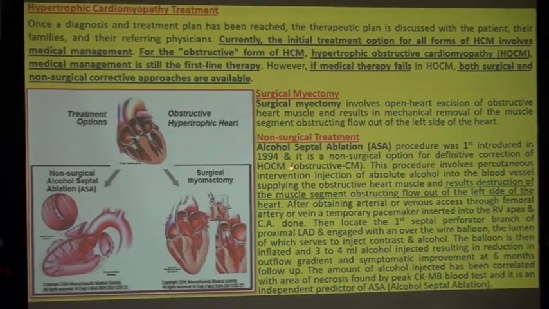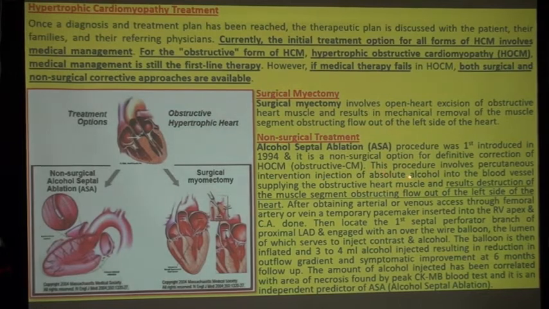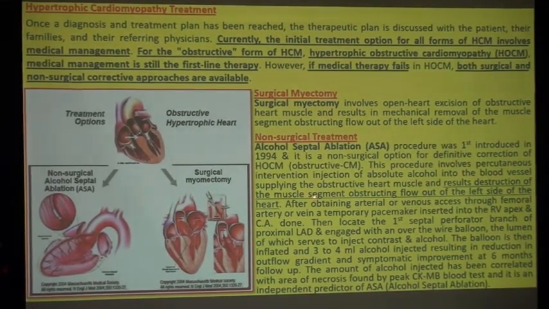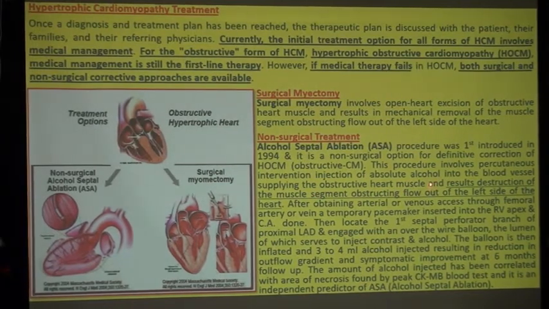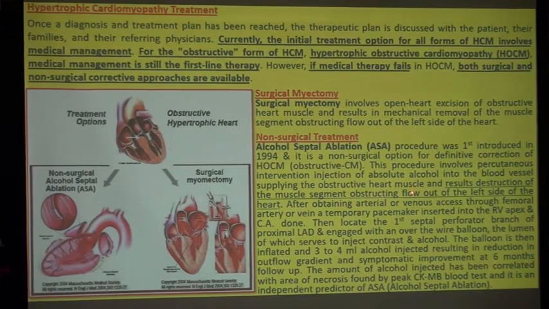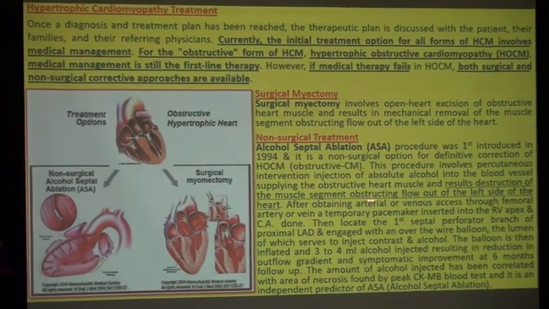This procedure involves percutaneous intervention, injection of absolute alcohol into the blood vessel supplying the obstructive heart muscle, and results in destruction of the muscle segment obstructing flow out of the left side of the heart.